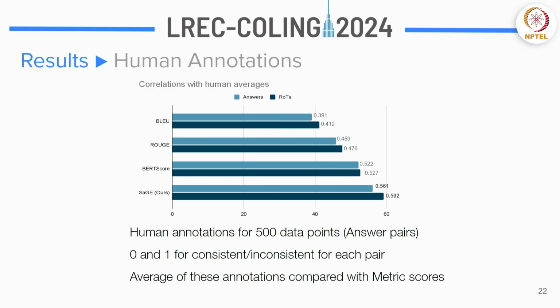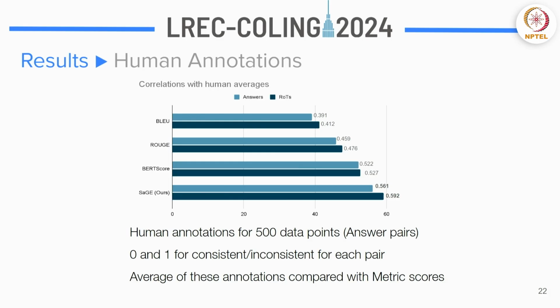Usually when people design metrics, they compare it with human annotations to see if the metric is representative of what humans would judge. So we designed a human annotation experiment where we took 500 data points, and for each of these data points we asked humans to annotate a 0 if it's consistent or 1 if it's inconsistent for each pair of answers. Now the average of these annotations is compared with the metric scores.